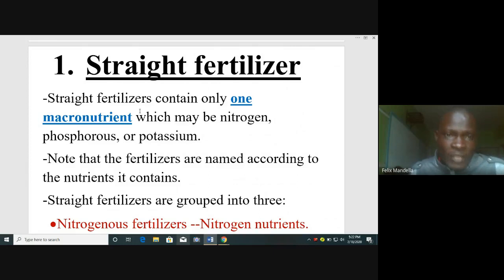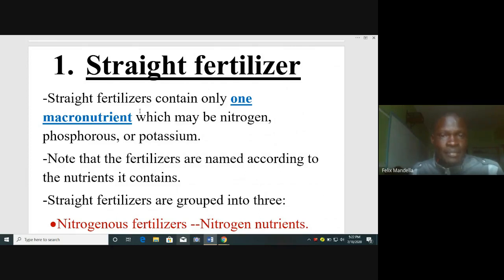This macronutrient can either be nitrogen, phosphorus, or potassium. Those three. So straight fertilizers contain only one macronutrient, which can be phosphorus, potassium, or nitrogen.